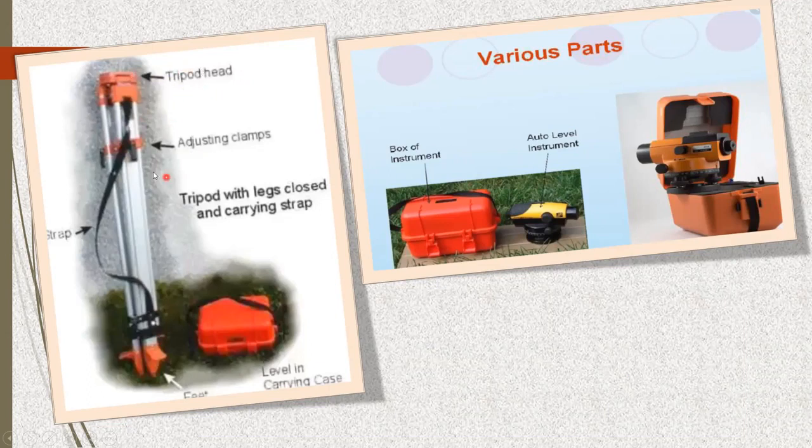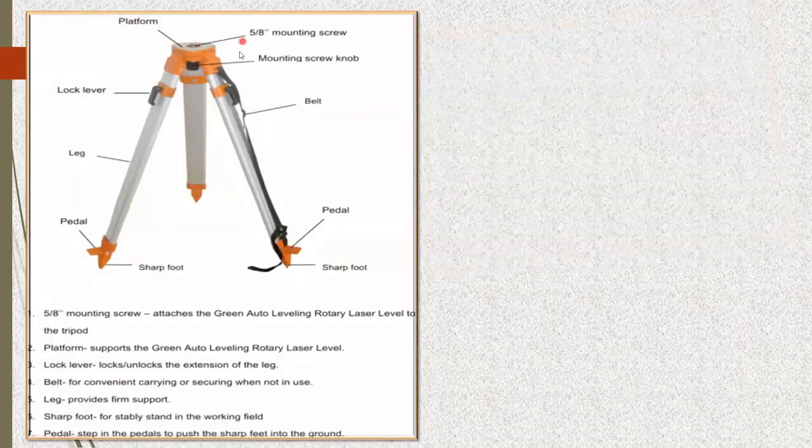This is a tripod head. These are your adjusting clamps where you're going to fix the level, and this is a strap for you to carry, and this is a tripod with legs closed and the carrying strap. Got it? And this is a leveling carrying case. So this is where your auto level instrument is. Now this is how it looks finally. You can see this is how you keep your auto level. I mean, this is how your tripod looks.